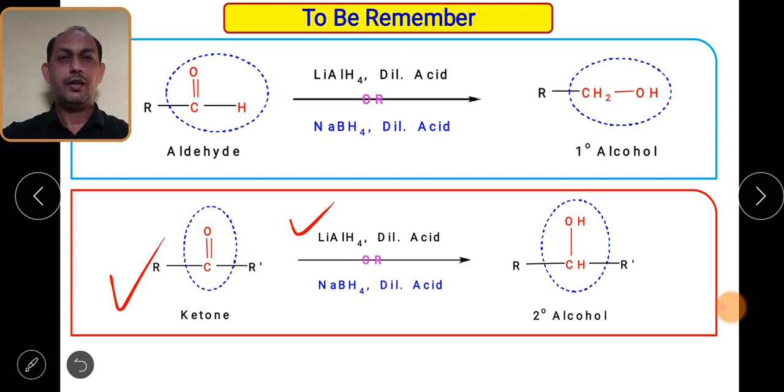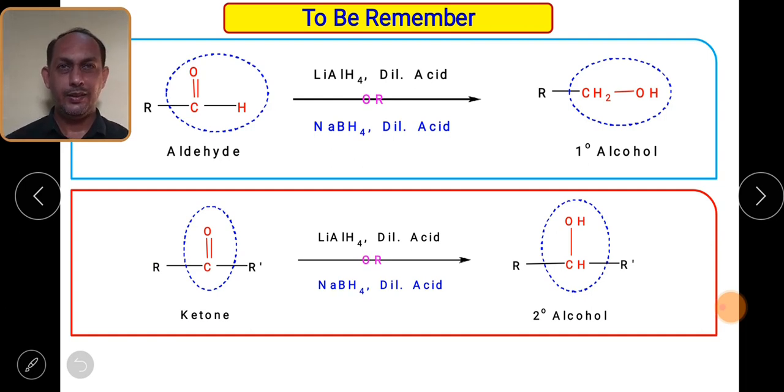I will repeat again as we end the session. Aldehyde when reacted with lithium aluminum hydride or sodium borohydride, on further hydrolysis gives primary alcohol, while ketones when reacted with lithium aluminum hydride or sodium borohydride, on hydrolysis give you secondary alcohol.